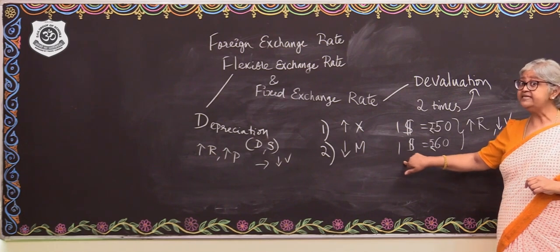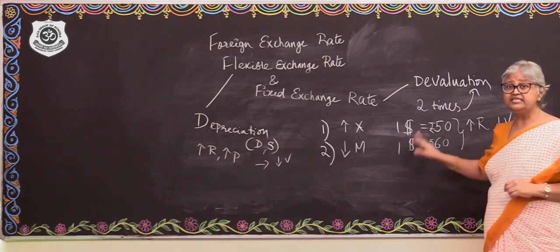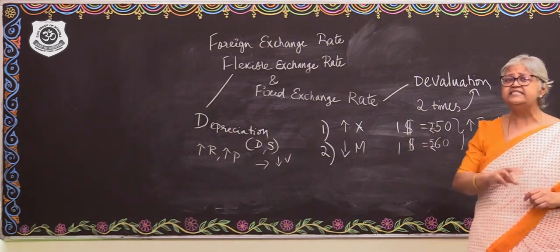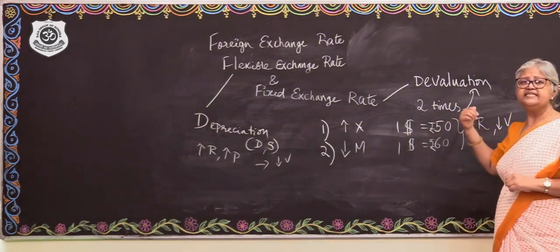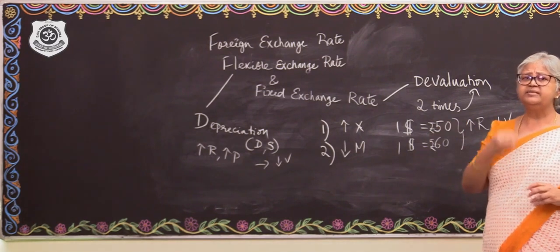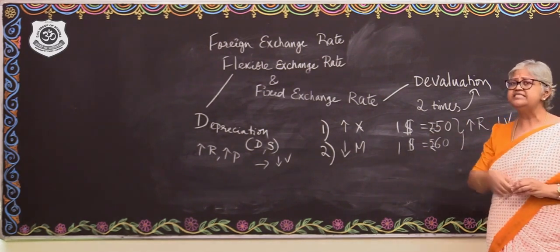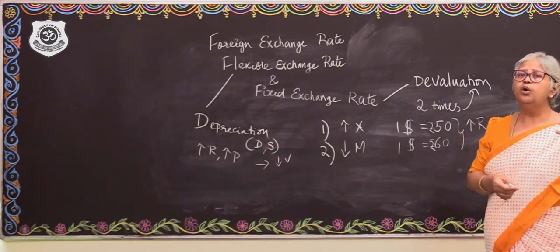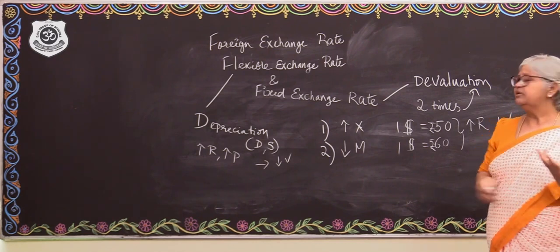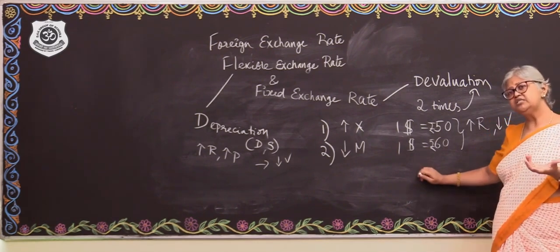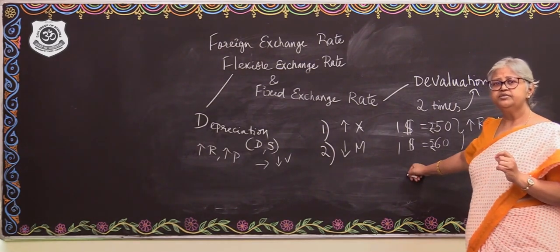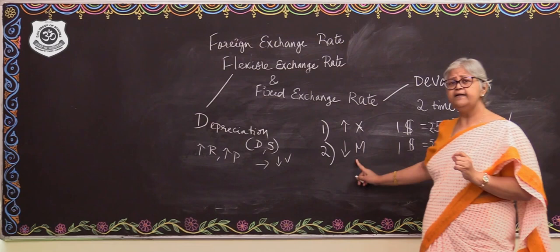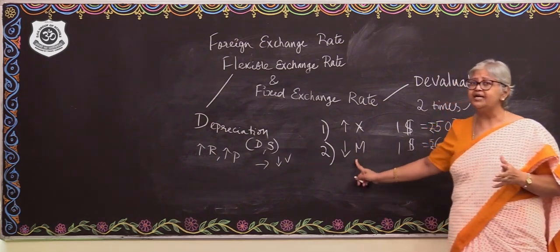It has become costly. Import becomes costly due to this, isn't it? So, domestic currency depreciation, domestic currency devaluation would mean that the imports become very costly. So, the nation will think about it. There is very much a chance that the import will fall due to that.